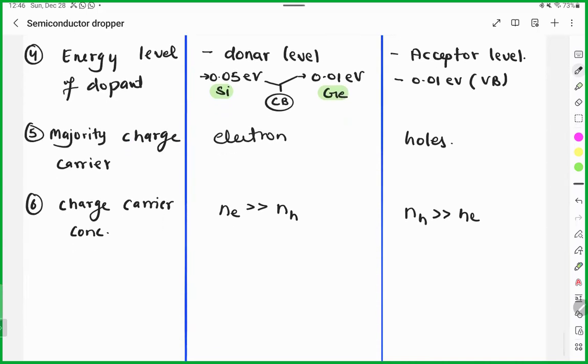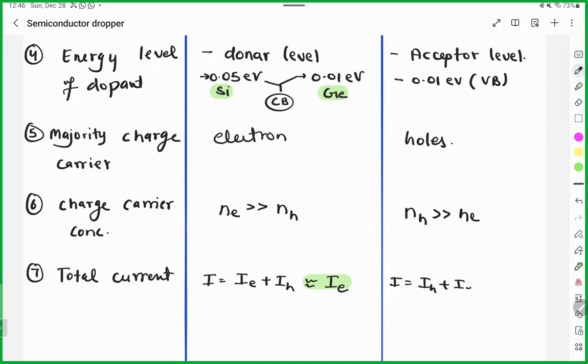Next, total current. What is the reason for the total current? Here we know in N type, the total current is mainly because of the electrons. We know total current is because of electrons plus holes, but actually it is mainly because of the electrons. This is important. Okay, here the current should be because of both holes as well as electrons, but it is mainly because of the holes.